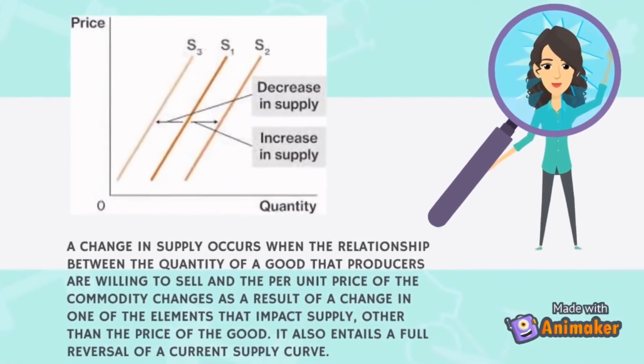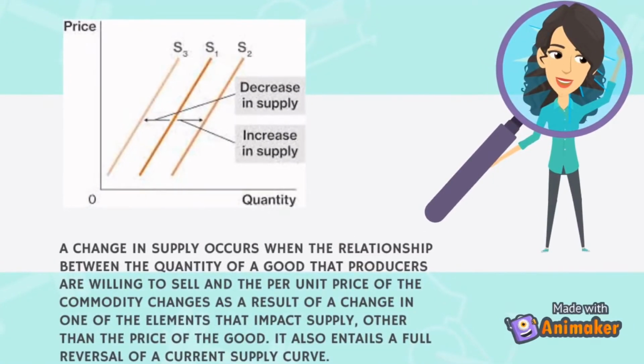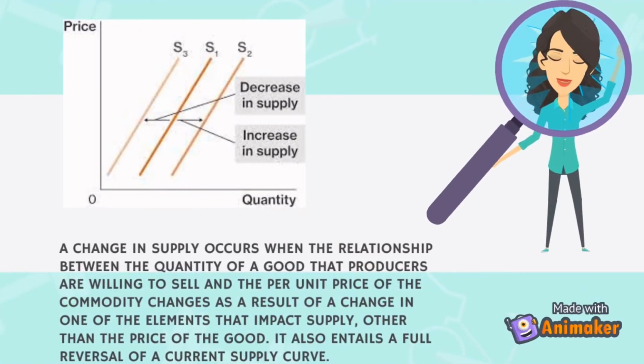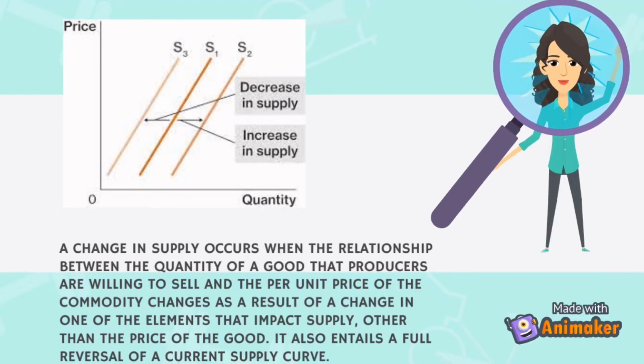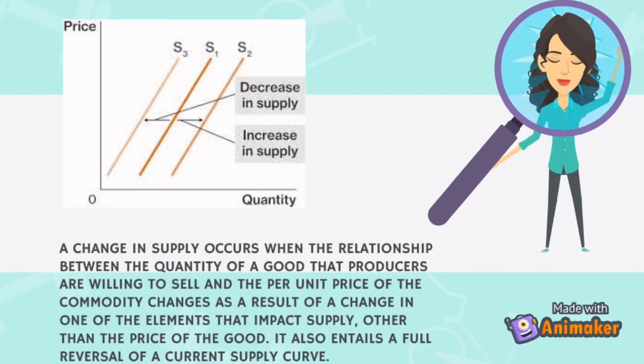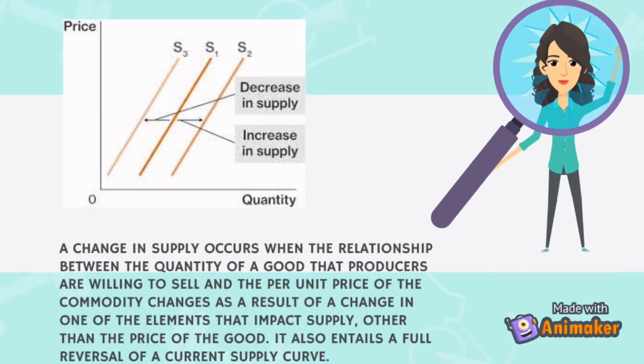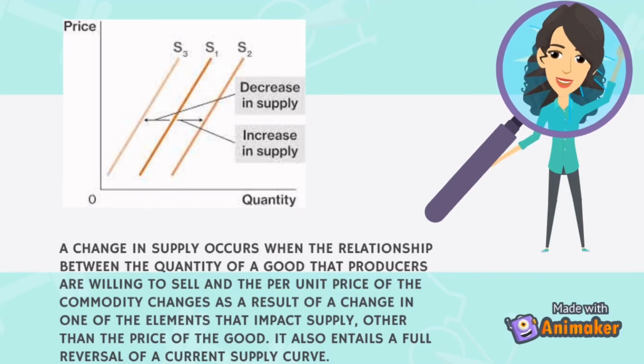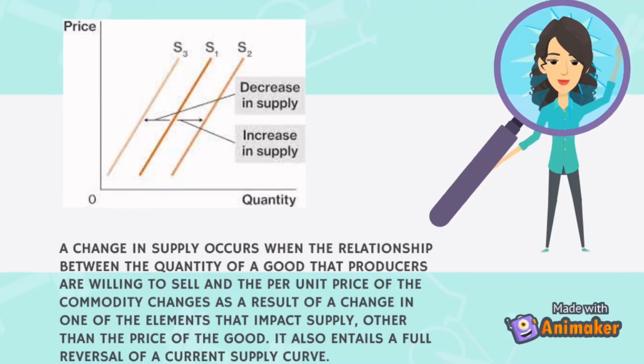A change in supply occurs when the relationship between the quantity of a good that producers are willing to sell and the per unit price of the commodity changes as a result of a change in one of the elements that impact supply. Other than the price of the good, it also entails a full reversal of a current supply curve.